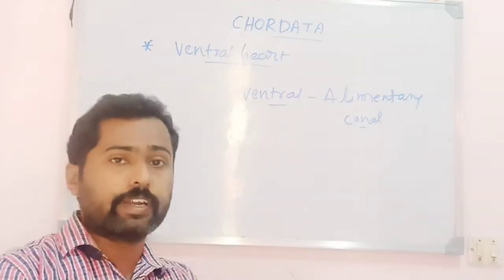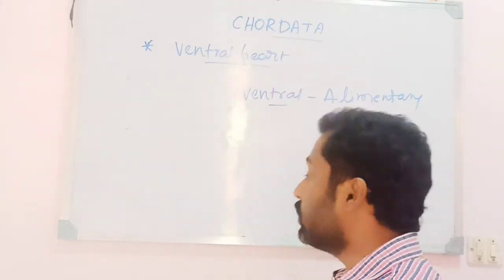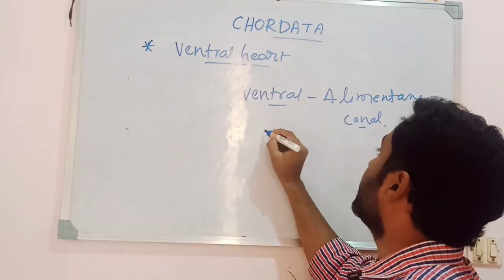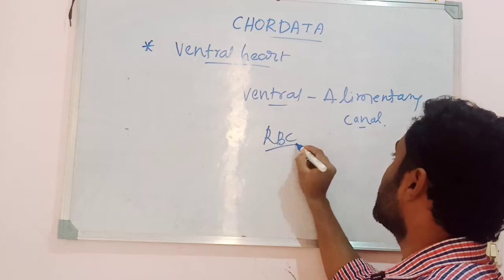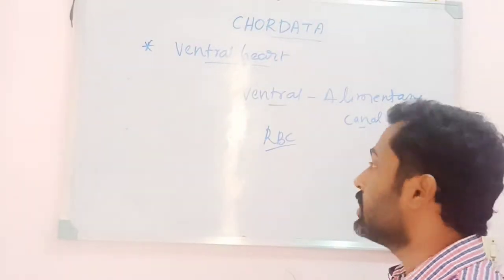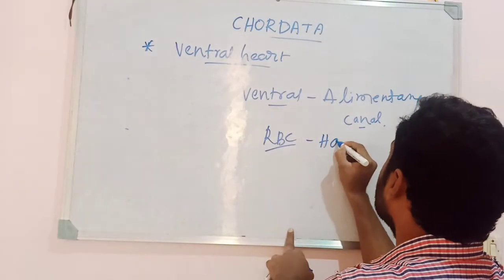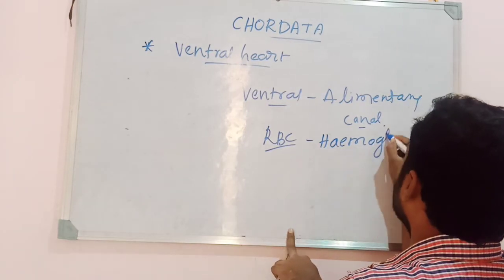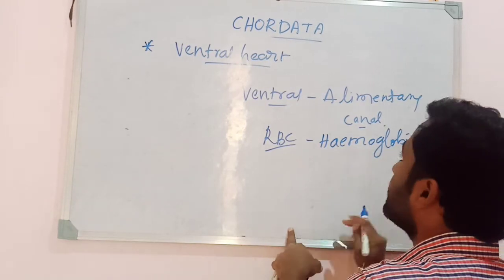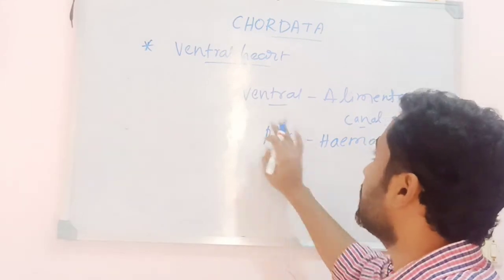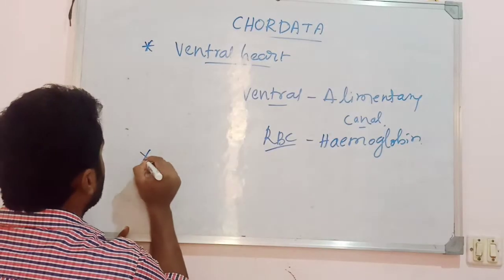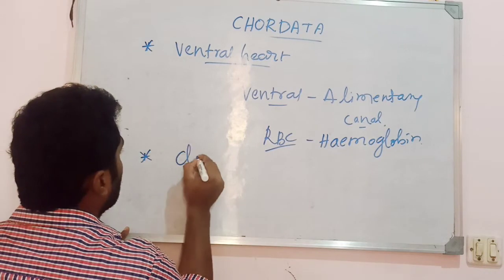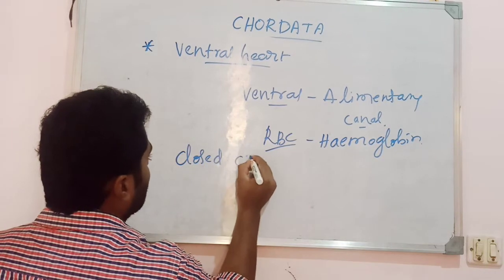So that is also a unique feature of the phylum Chordata, the presence of a ventral heart, meaning ventral to the alimentary canal. Also, the blood in chordates is colored because of the presence of a pigment. They exhibit RBCs, the red blood corpuscles, which contain the pigment called hemoglobin. So that is the next property of the phylum Chordata. And the next thing is that they exhibit a closed circulatory system.